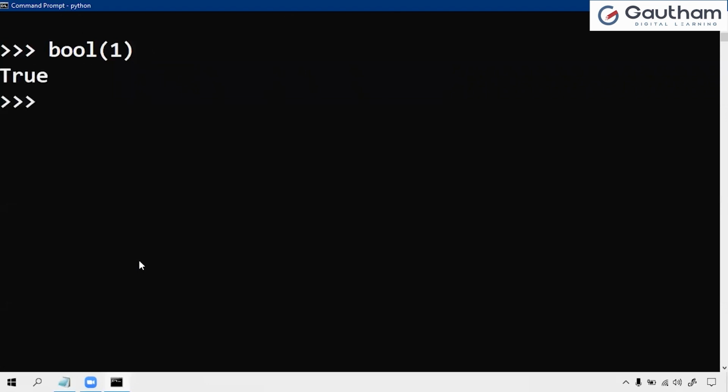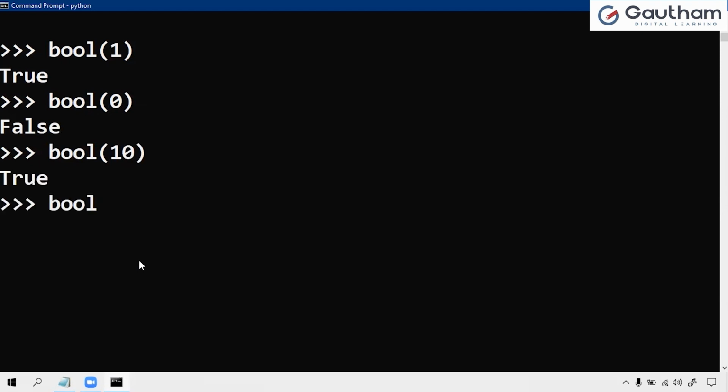So now it is True. Boolean of 0 is False. Boolean of 10 is True. Boolean of -20 is True.